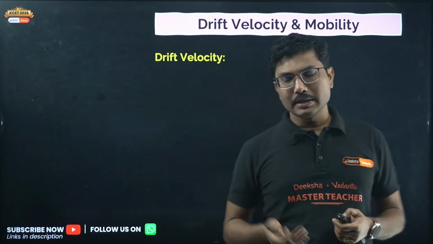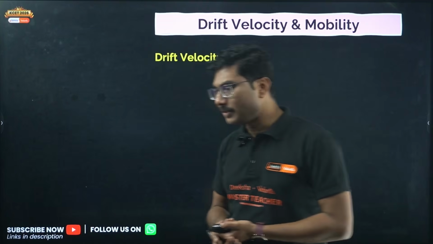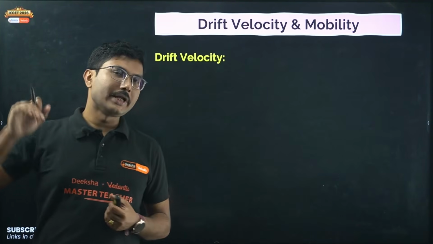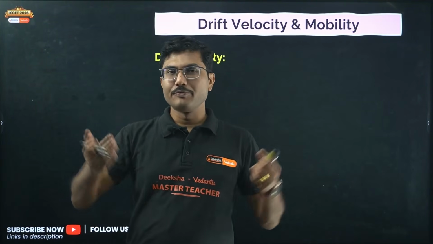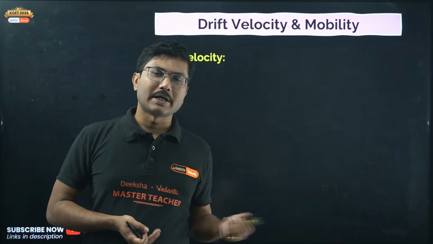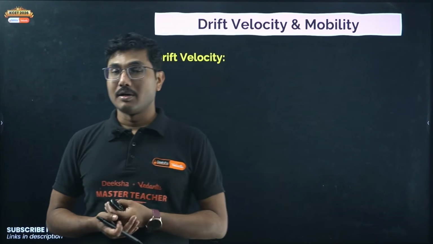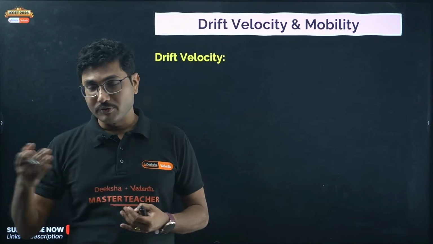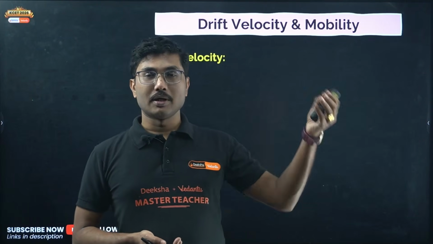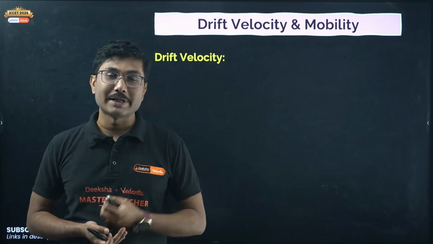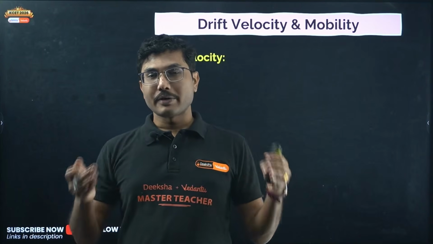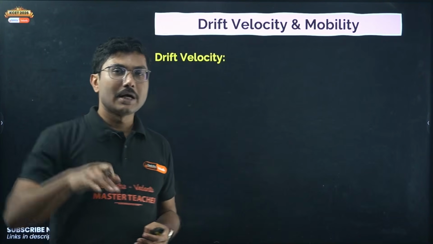What is the significance of drift velocity? It is similar to a ball floating in an ocean. If you visit an ocean, for example, there are a lot of oceans around Karnataka. The entire west part of Karnataka is full of ocean. Mangalore, Murudeshwar, Gokarna, you may have visited one of those places. There you have seen waves coming, right?